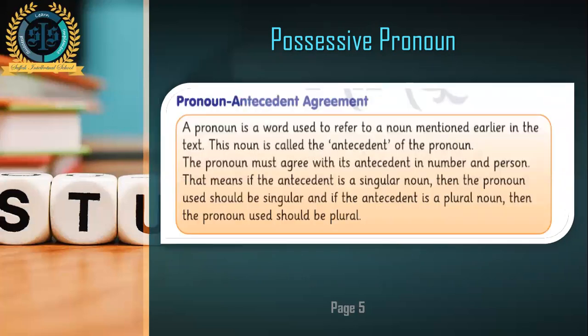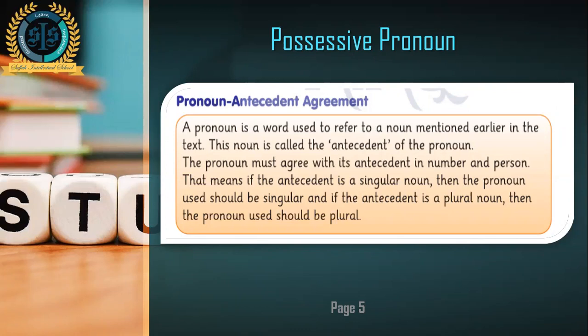Now, one thing we have to remember about possessive pronouns is that, as I told you before, a pronoun is actually a word that is used to refer to a noun mentioned earlier. One thing you have to remember is that if the noun is plural, which you are going to replace, the pronoun will also be plural.